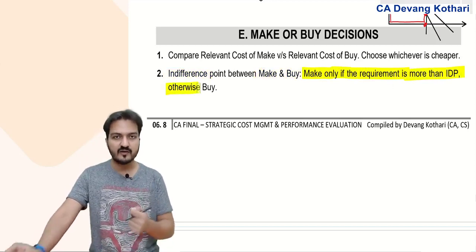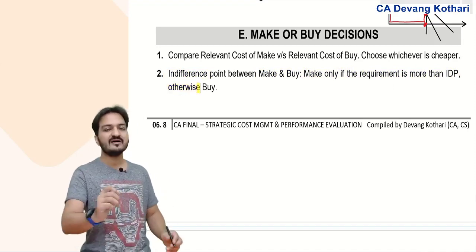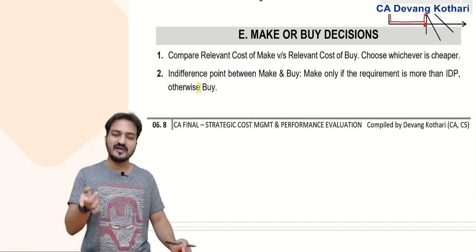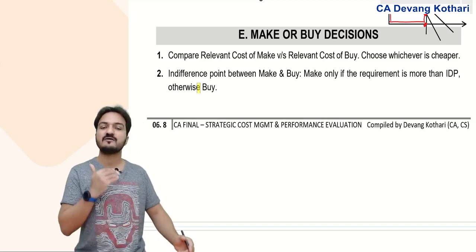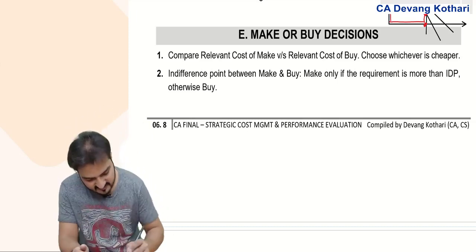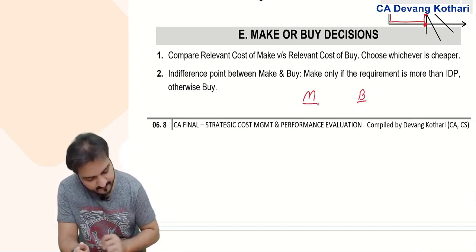If your requirement is more than the indifference point, only then you choose the make option, because the make option will always have lesser variable cost, but will involve some investment, some fixed cost also. Let me summarize that here. Make versus buy.